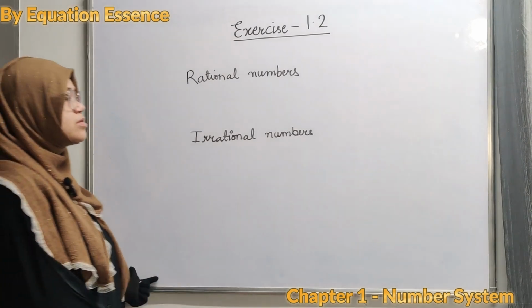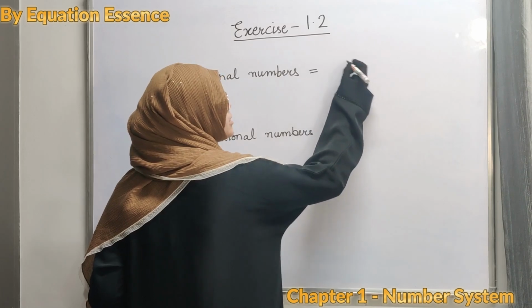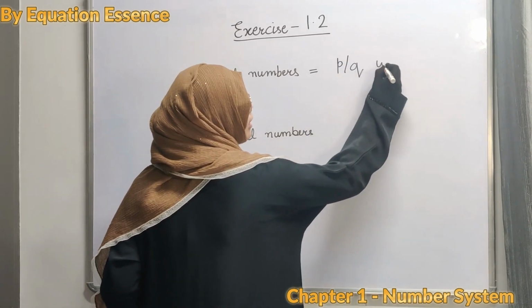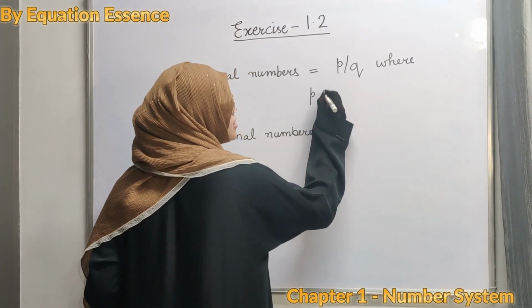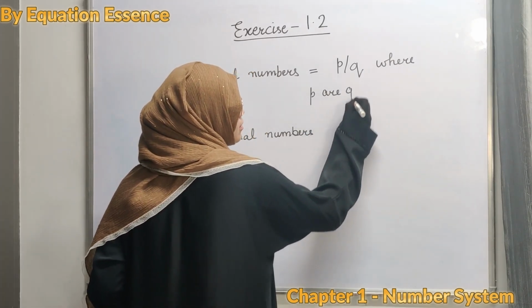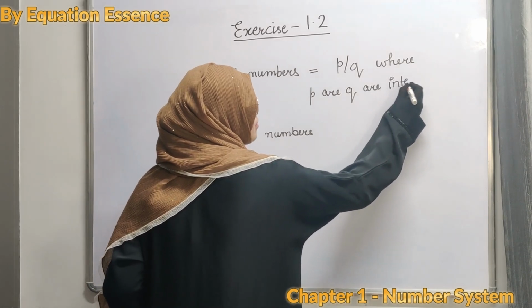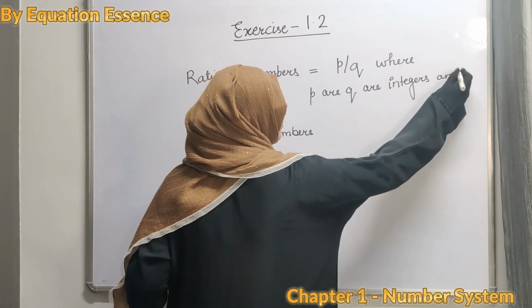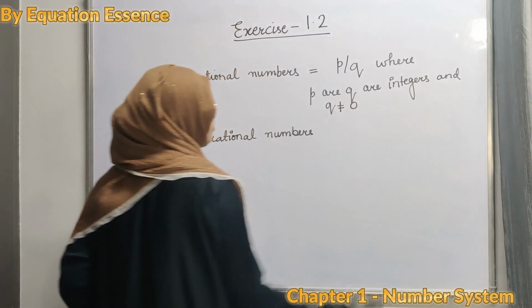Rational numbers are those numbers which are written as or can be expressed as P upon Q, where P and Q are integers and Q is not equal to 0.